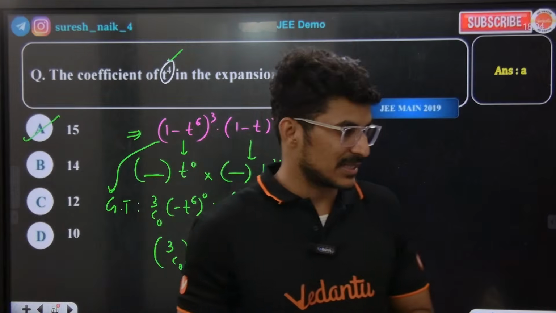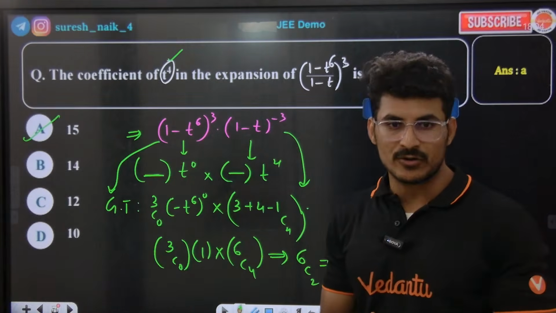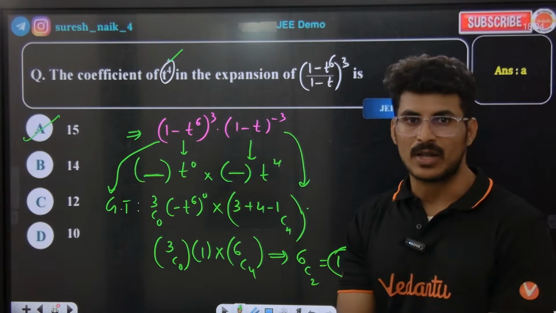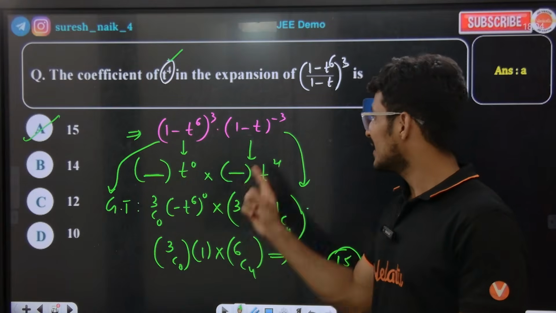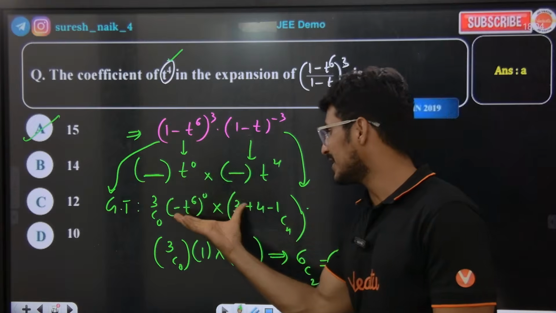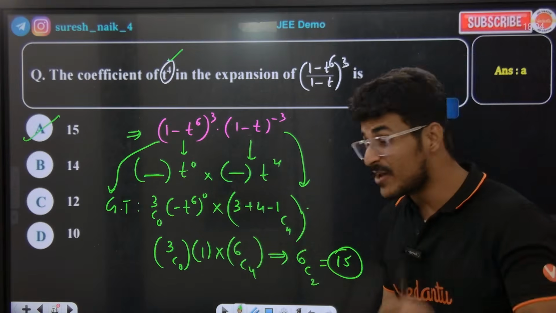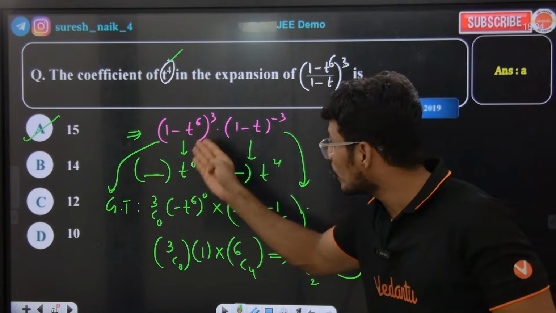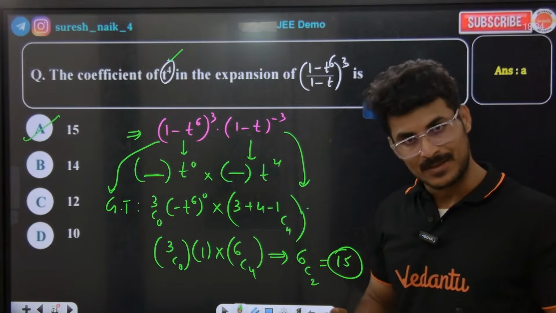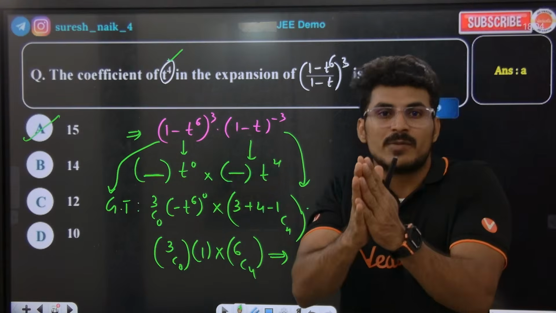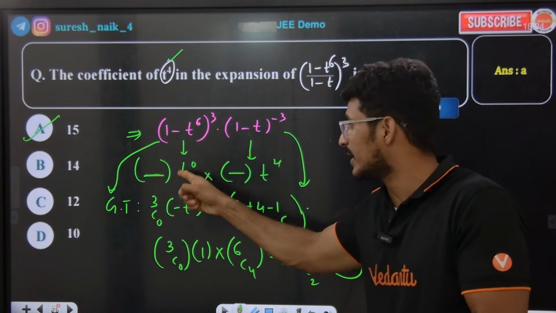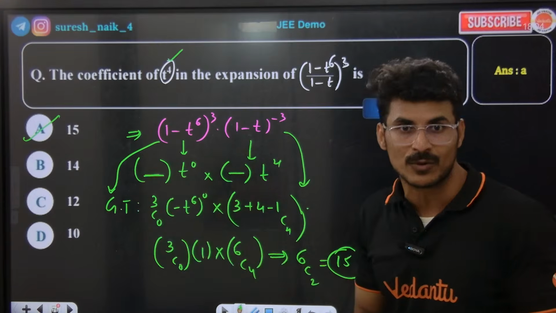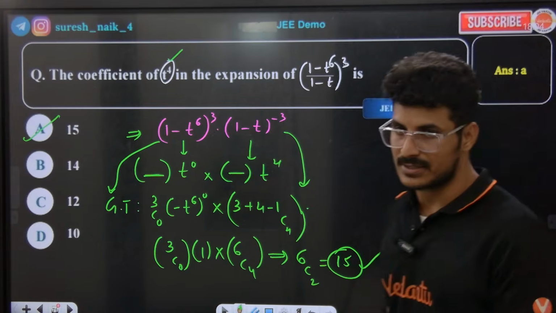Guys, what I am trying to say, please listen to the class. I need the coefficient of t to the power of 4. For that I need t to the power of 0 from this and t to the power of 4 from this. Then only if I multiply everything will I get the coefficient of t to the power of 4. Sir, why don't you take t to the power of 4 from this and 0 from this? Not possible, t to the power of 6 is the minimum. So none of the other possibilities works. The only possible option is t to the power of 0 from this and t to the power of 4 from here. Multiplying, we get the coefficient of t to the power of 4, and 15 is the right answer.